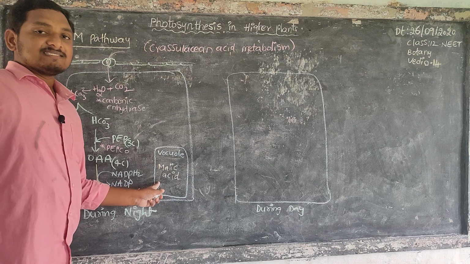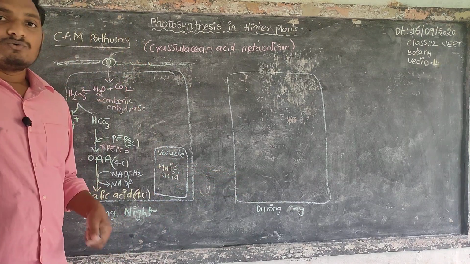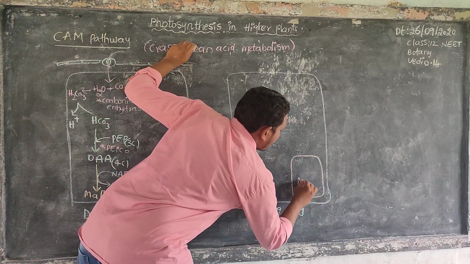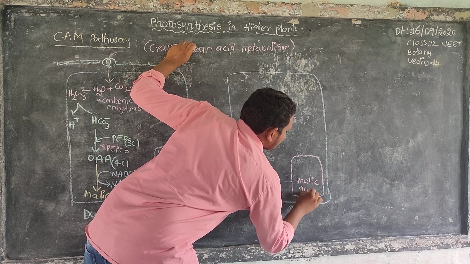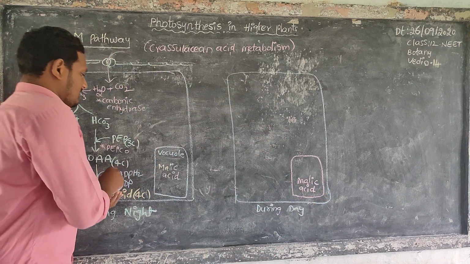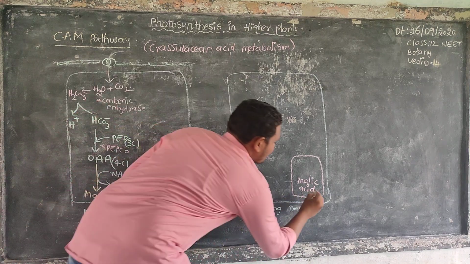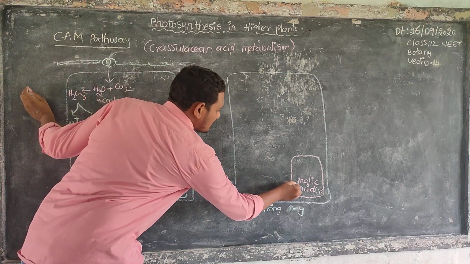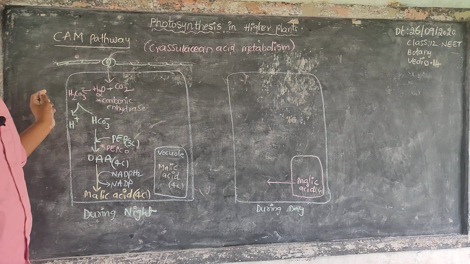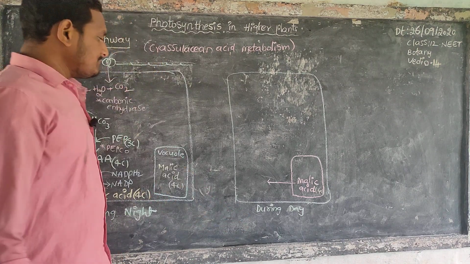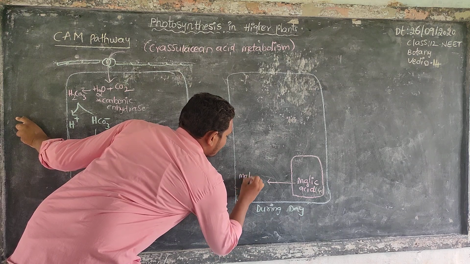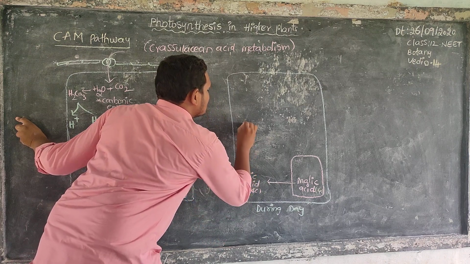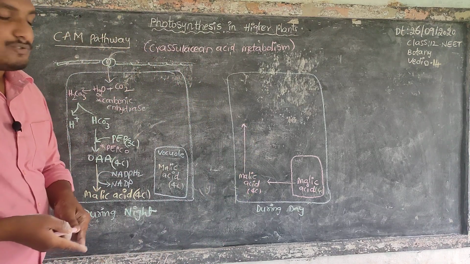Next, this malic acid enters into daytime. This 4 carbon compound malic acid diffuses into the cytoplasm during the daytime. This malic acid dissociates into two forms.